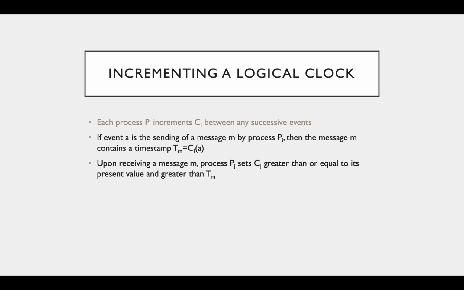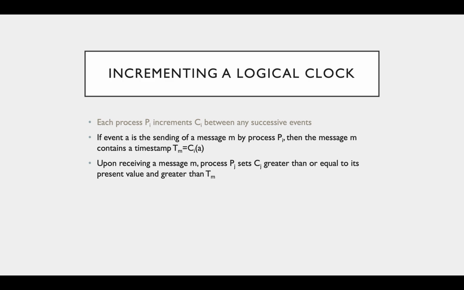Because the sending of the message comes before the receiving of the message, the sending must have a smaller timestamp than the receiving. To ensure this, the process sending the message includes the clock value assigned to the event of sending the message. When the other process receives the message, it must then reconcile the 2 clock values it knows about, its own and the timestamp sent with the message. To make sure it upholds the clock condition, the receiving process makes its clock value the maximum of the 2 timestamps and then it increments it.